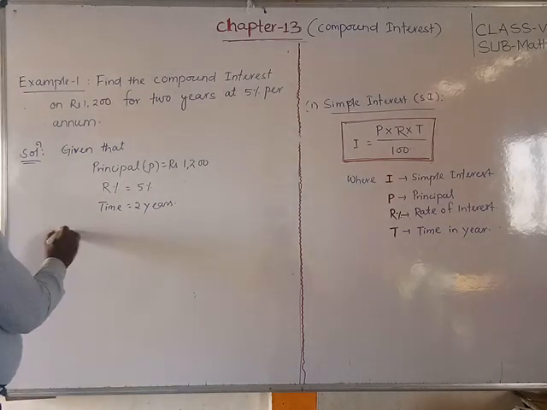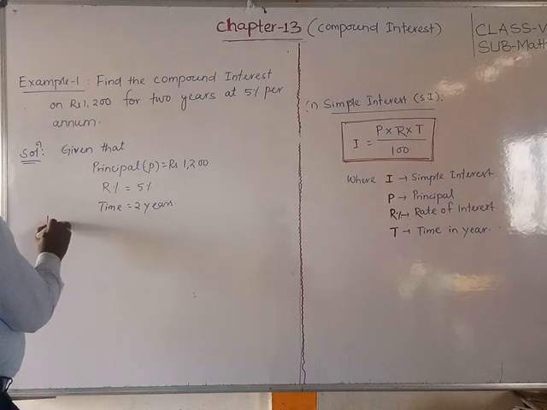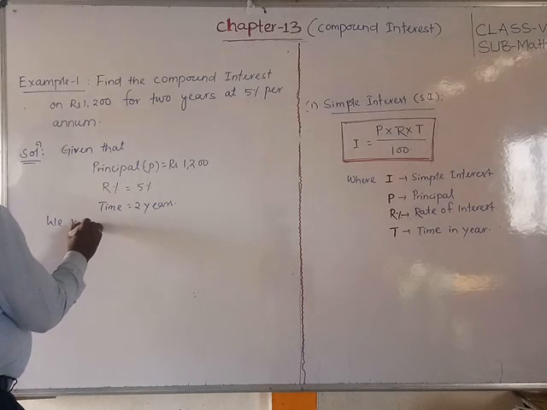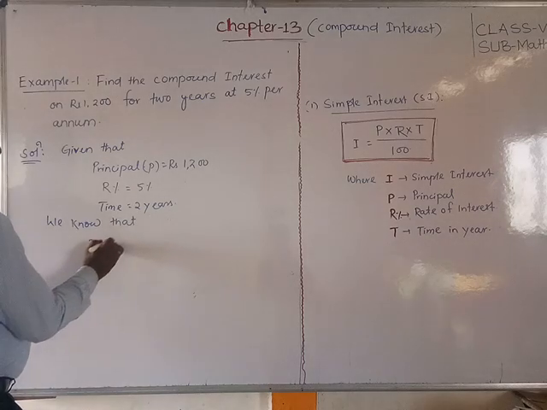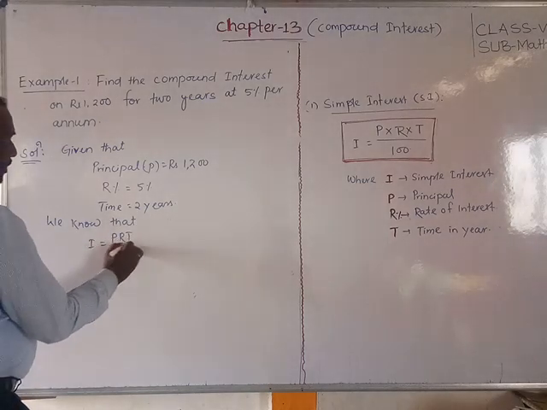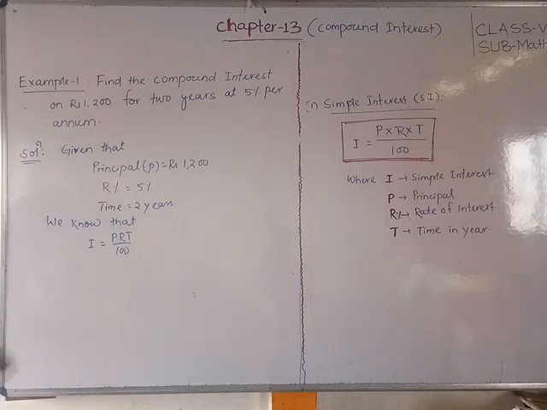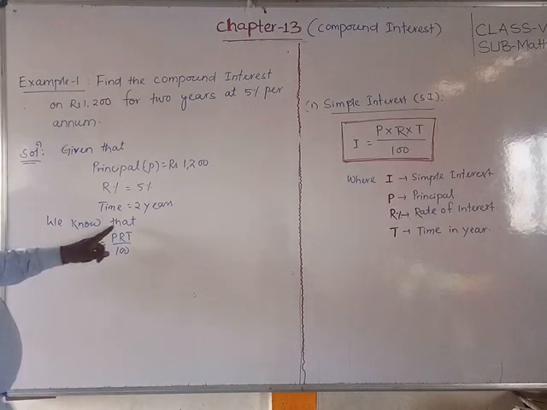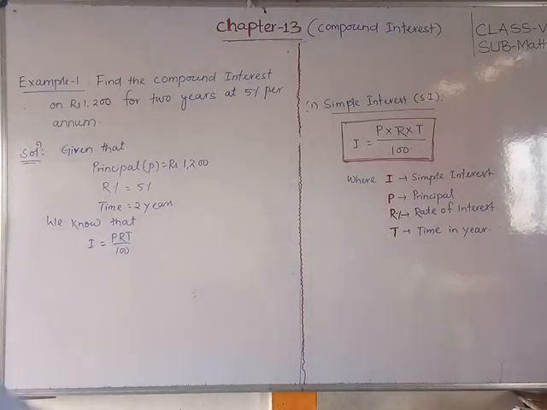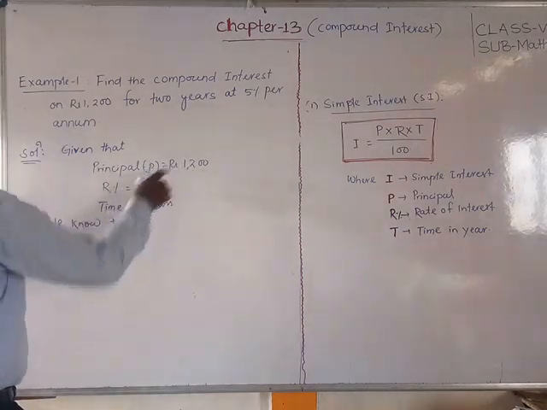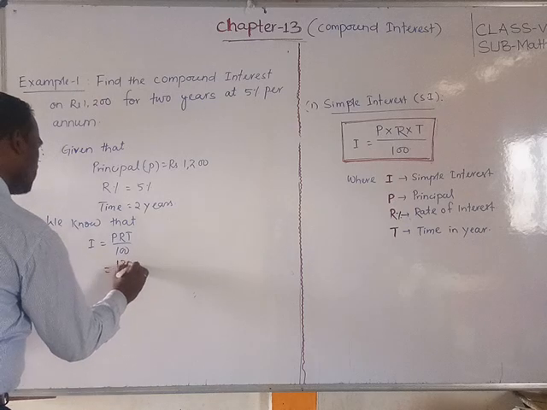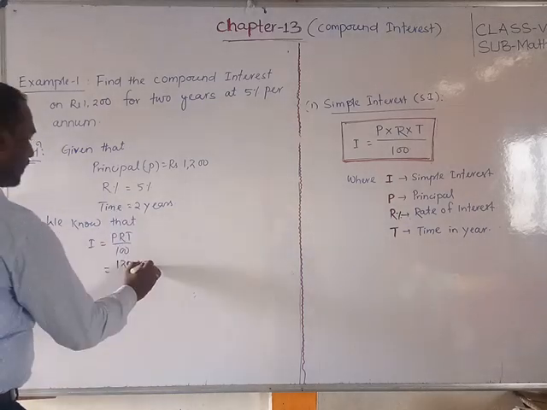Okay. So we know that simple interest I is equal to PRT by 100. We have to find out that interest. So PRT by 100, the formula. So what is the principal? The principal I have written, 1200, into rate of interest 5.